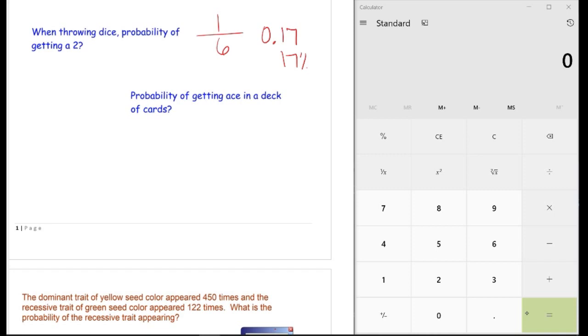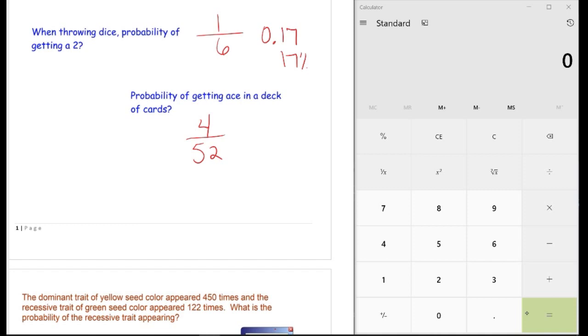Now let's look at a deck of cards. There are 52 cards in a deck, and the total number of events would therefore be 52. If I want to know how many times I will get an ace, you might be tempted to just put a 1 there. There are actually 4 different aces for the different suits: hearts, diamonds, clubs, and spades. So there are 4 of that one event, 4 aces. So it could be the fraction 4 over 52.